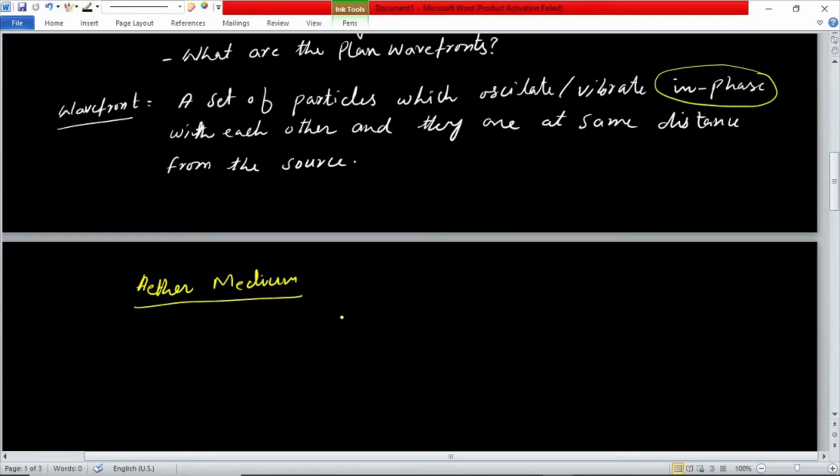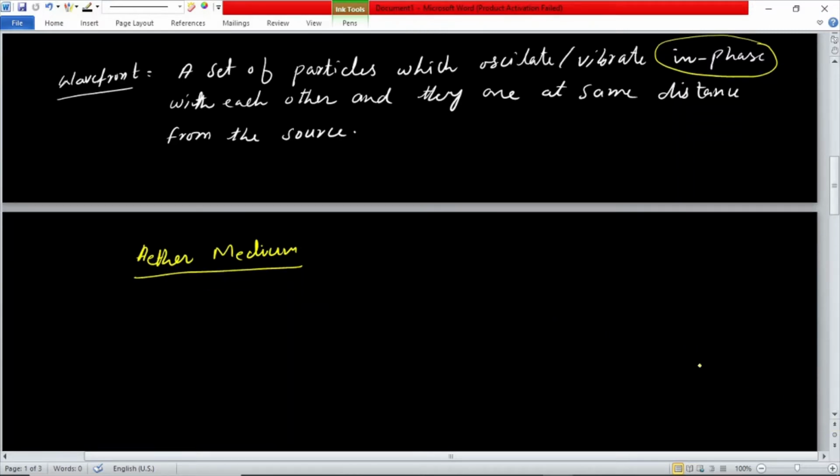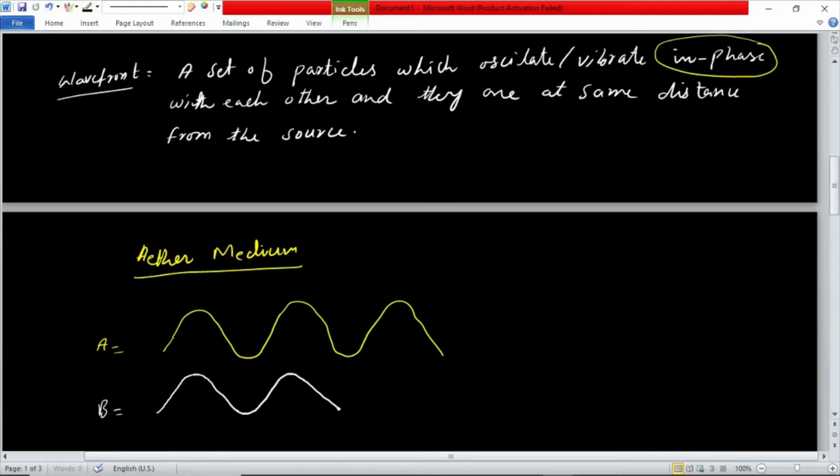What does in phase mean? In phase means when two waves move, for example, we have two waves, wave 1, which we name wave A, and then we take wave B. In a wave, the peak is always called the crest, and the valley is called the trough.